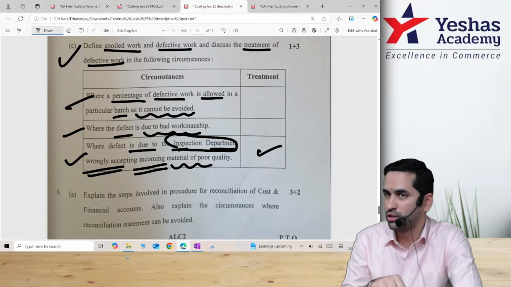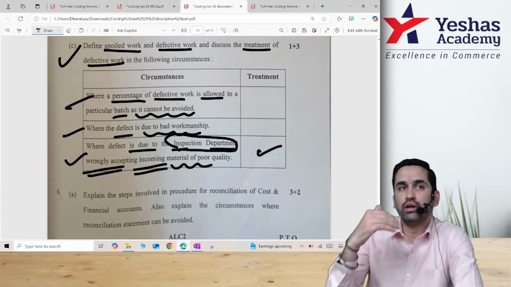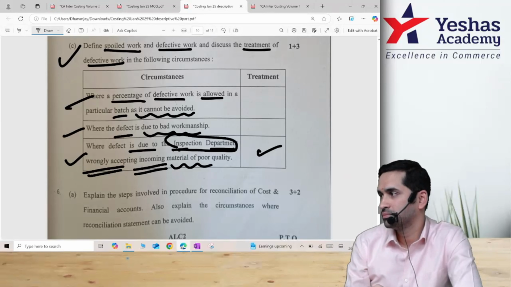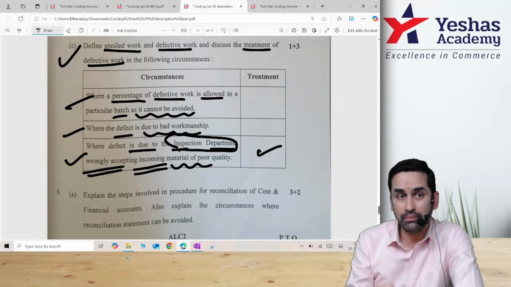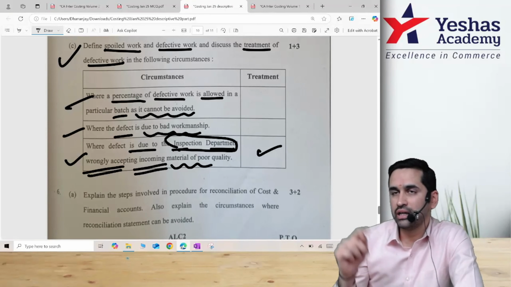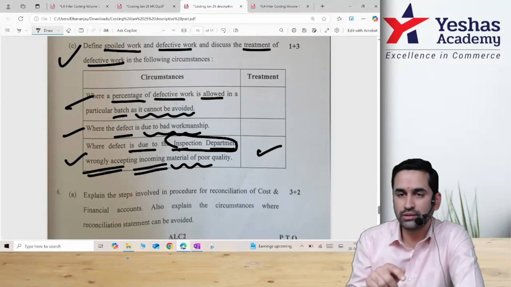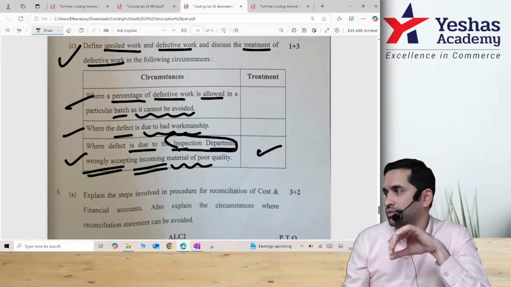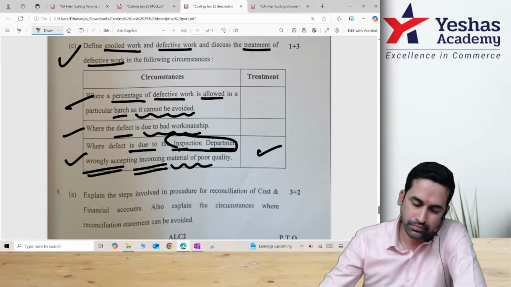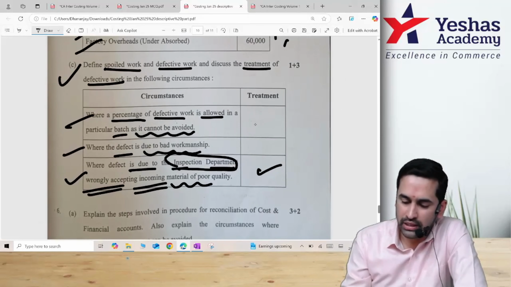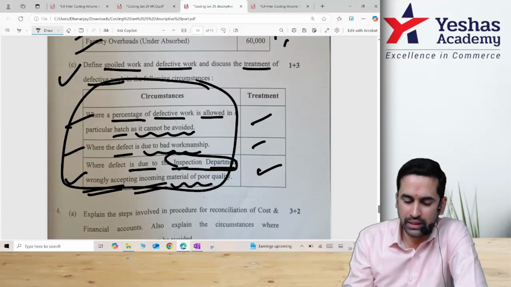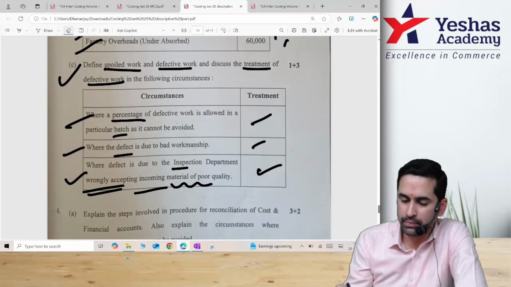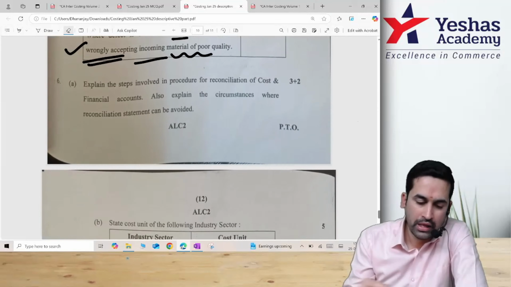It is that employee who is not doing the work properly. Some books even go one step ahead and write this can be deducted from his salary because it is done by him incorrectly. But if you do not write that also, it's okay. Basically this cost you cannot charge to customer. This is also a loss to be transferred to costing P&L account. And when they ask a question like this, only the treatment you have to write. Don't repeat the circumstance again just to fill pages. Only treatment you should write.